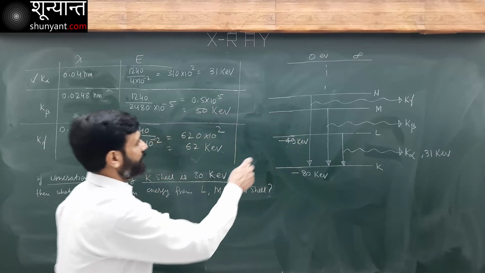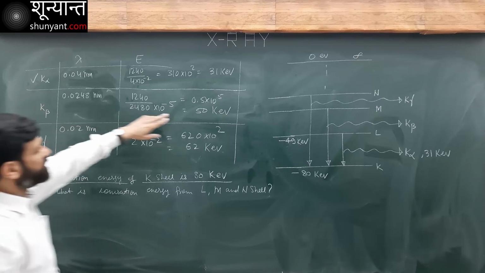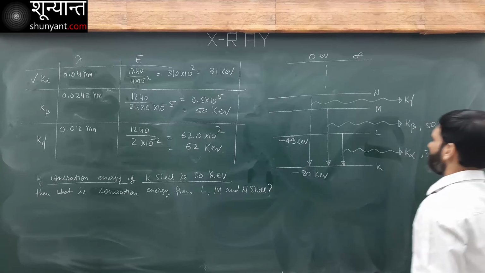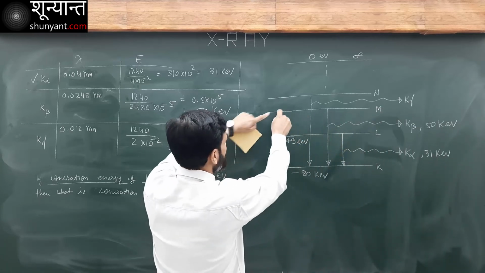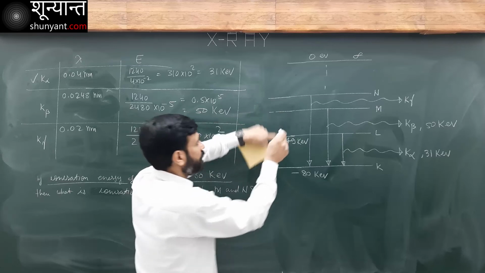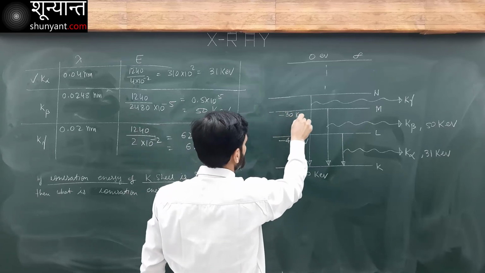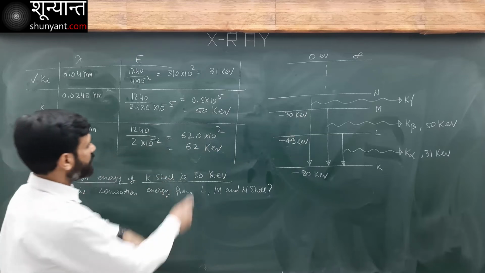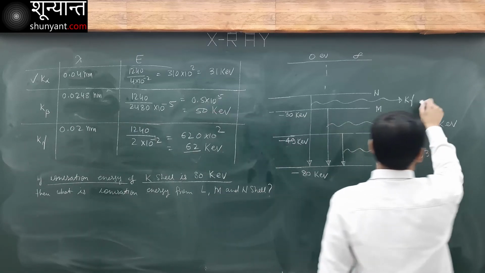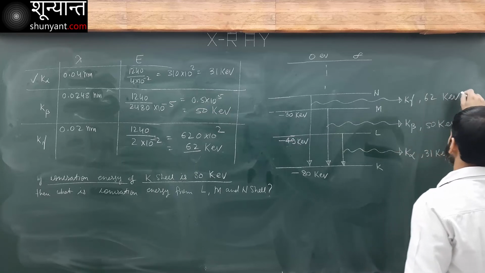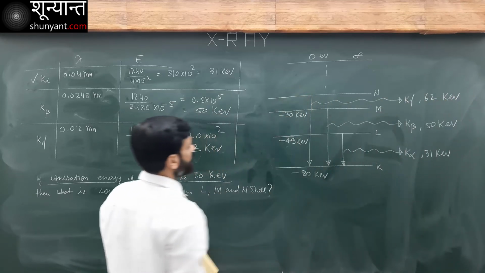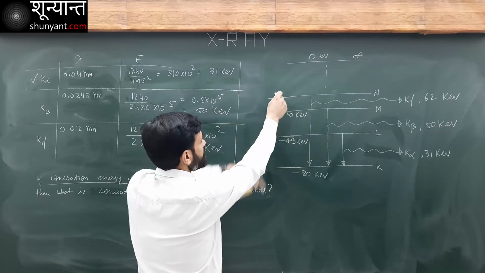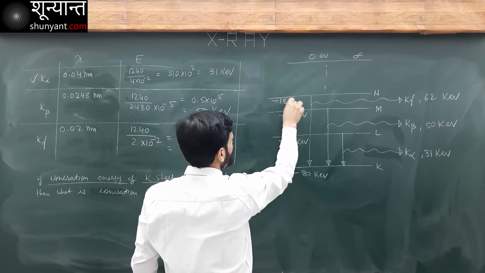Now the energy of K beta photon here is 50 kiloelectron volt. So that means this is the energy difference between here and here. It should be 50, so this becomes minus 30 kiloelectron volt. Now here it is 62, K gamma, 62 kiloelectron volt. So what should be the energy here? The difference between this and this is 62, so this energy must be minus 18 kiloelectron volt.